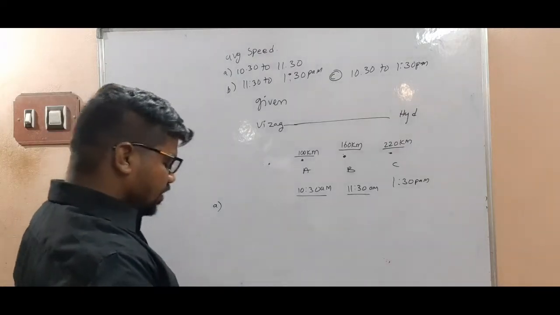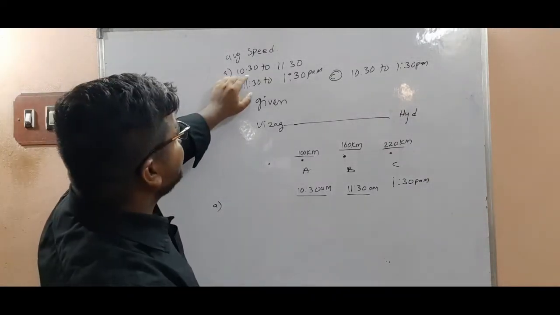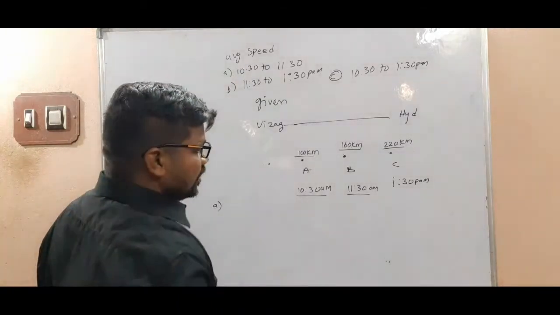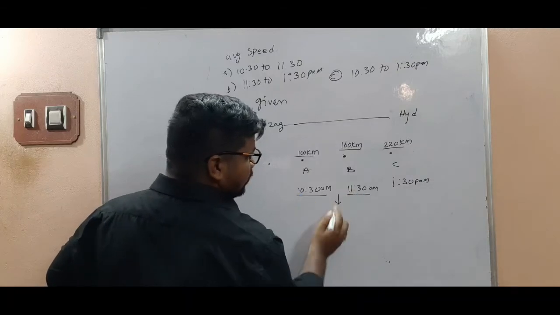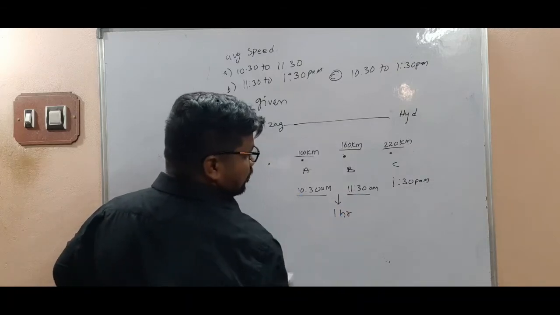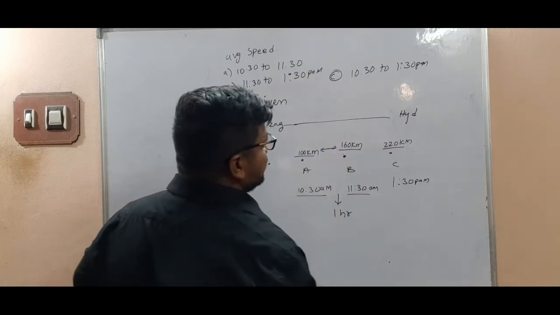In this case, first we have to find the average speed between 10:30 and 11:30. What is the time here, my children? 10:30 to 11:30 is 1 hour. How much distance here?